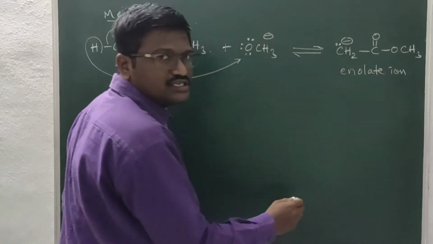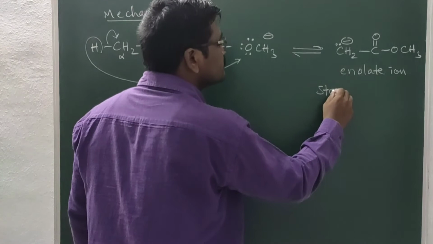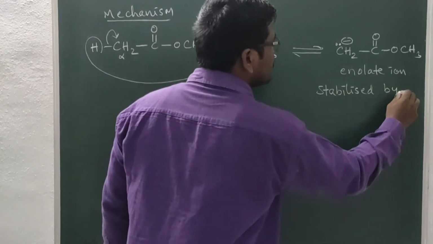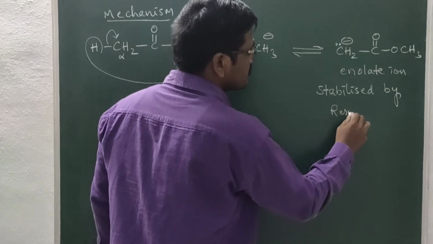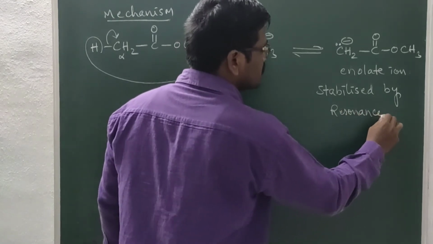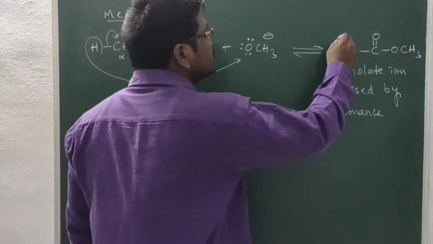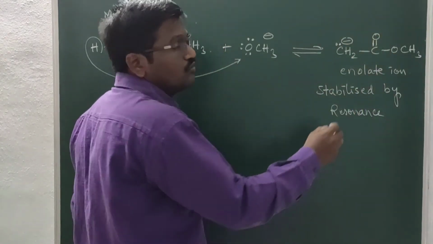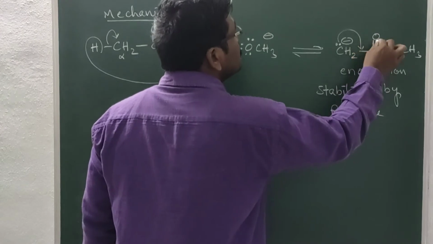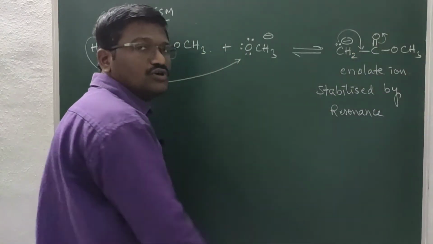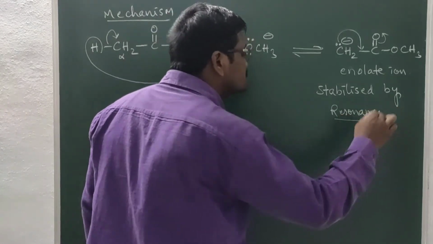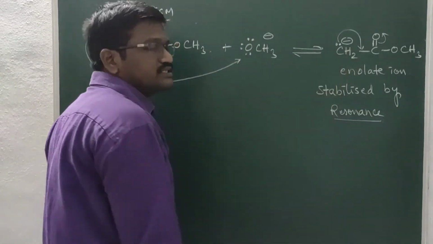This enolate ion is stabilized by resonance due to conjugation. This electron pair is in conjugation with the pi electrons of the C double bond O group. So these pi electrons will undergo delocalization. Due to that delocalization, or resonance, this enolate ion is stabilized.